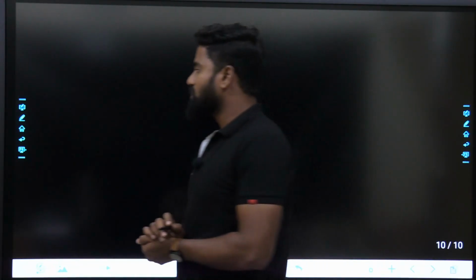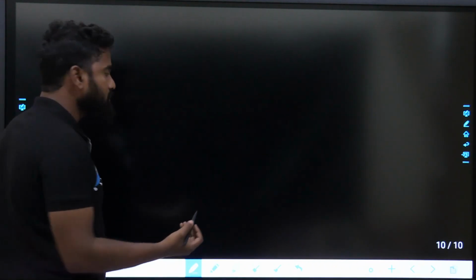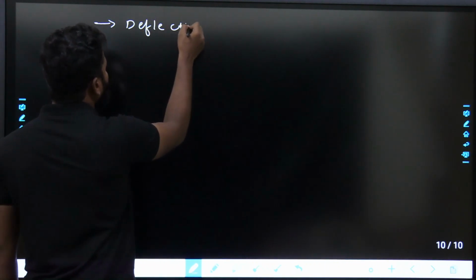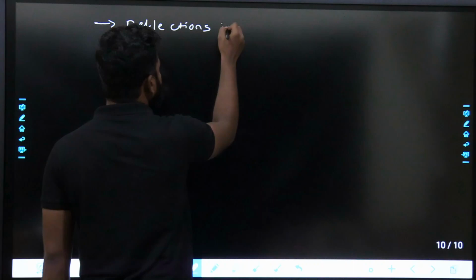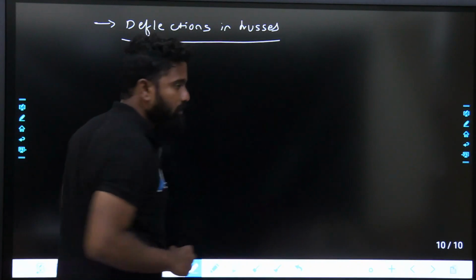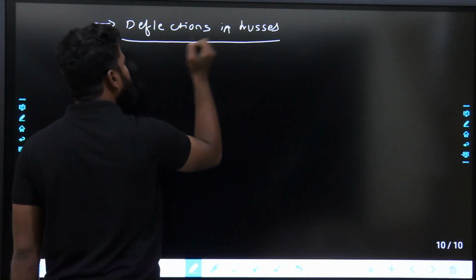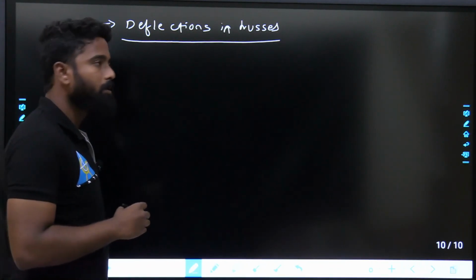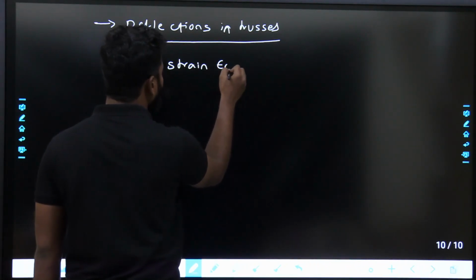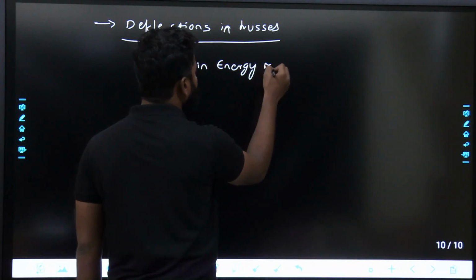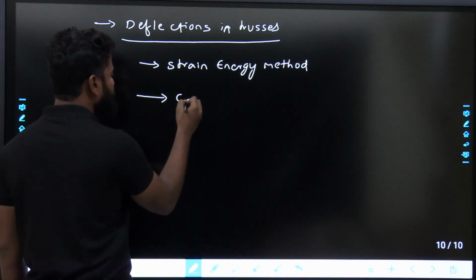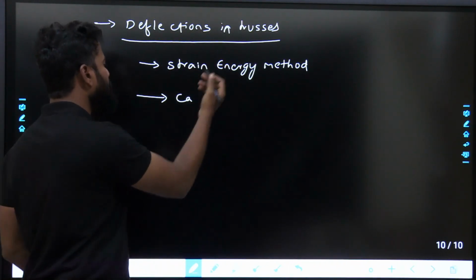Next, after analysis of determinate trusses, we will also try to find out deflections in the trusses. The next thing we will do is deflections in trusses. For deflections in the trusses, the major things you see would be the strain energy method. Strain energy method is the first one. Next one is Castigliano's theorem. Castigliano's theorem 2 is from the strain energy method only.